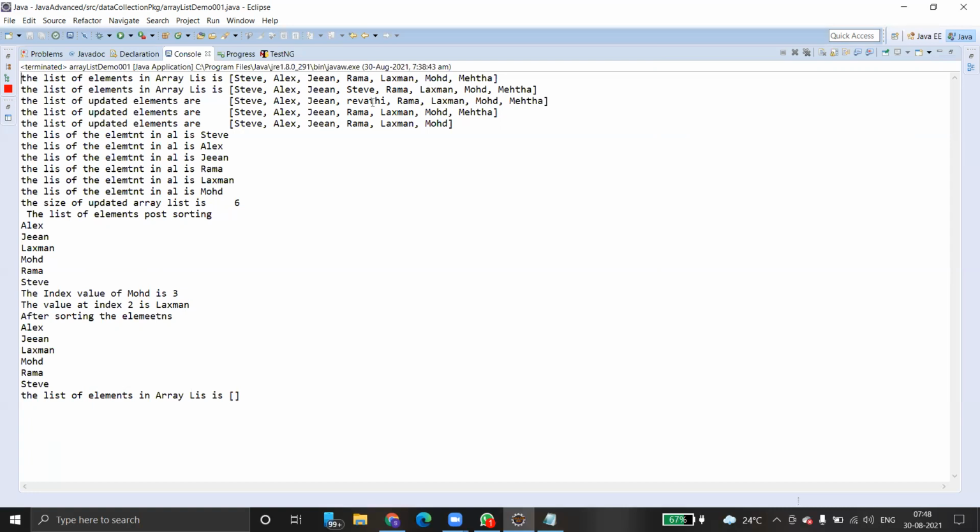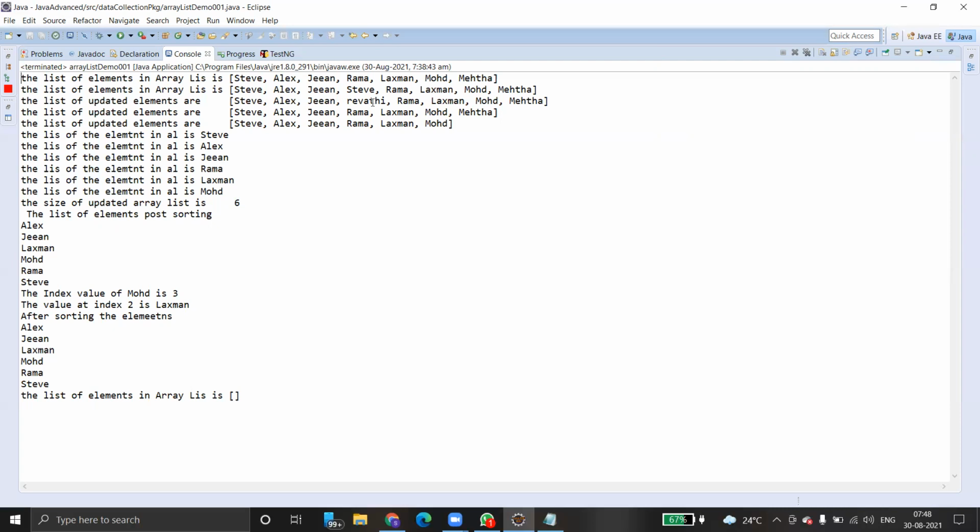What are those methods? Adding and removing elements from the array list. So how do you create an array list? By using ArrayList, that's the name of the class, and then you have to define a variable.